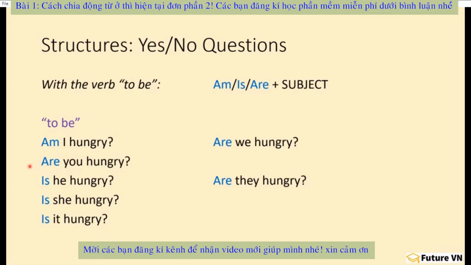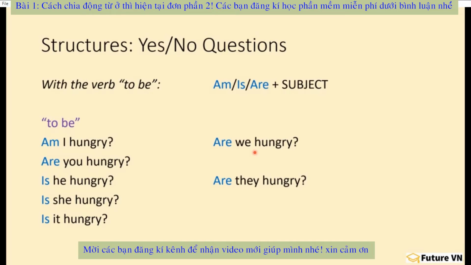Are you hungry? Is he hungry? Is she hungry? Is it hungry? Are we hungry? Are they hungry? All right, so we start with the am, is, are, and then the subject. And that's how we make yes-no questions with the verb to be.